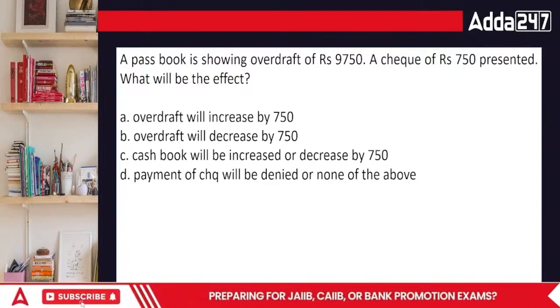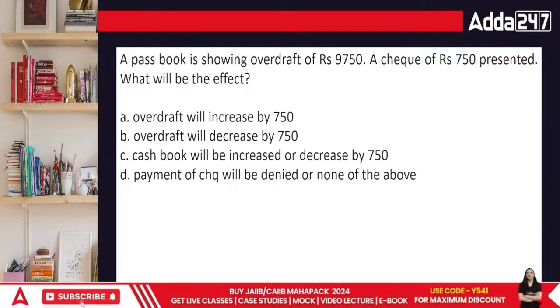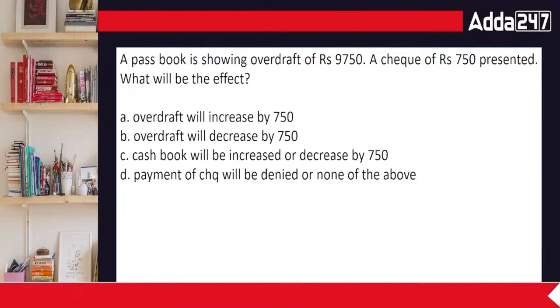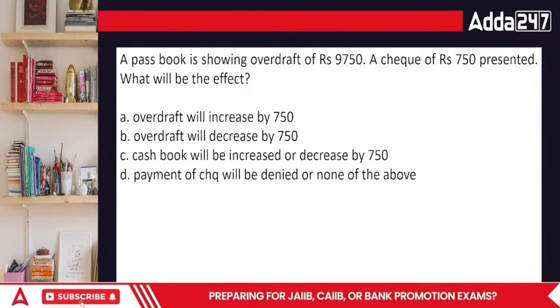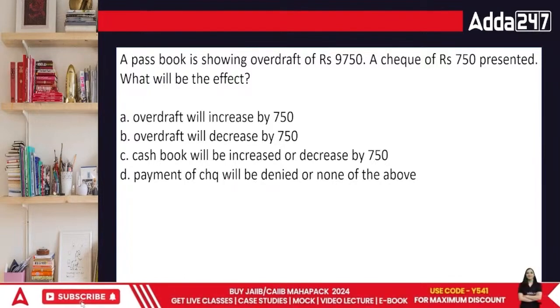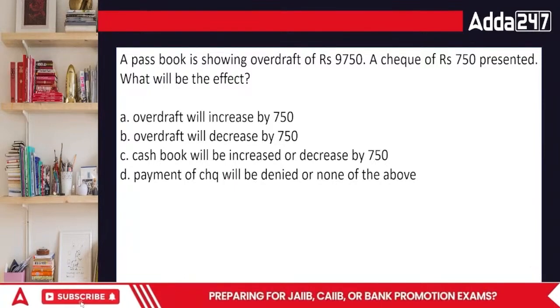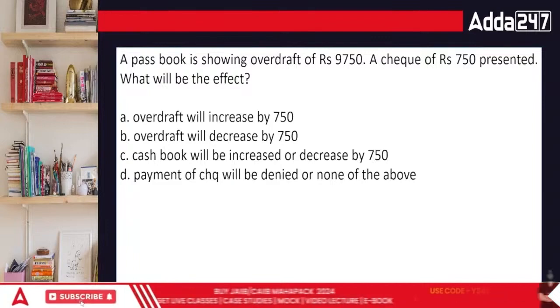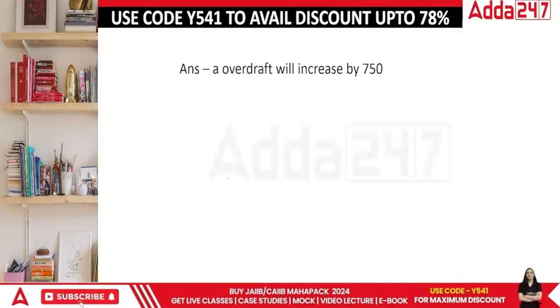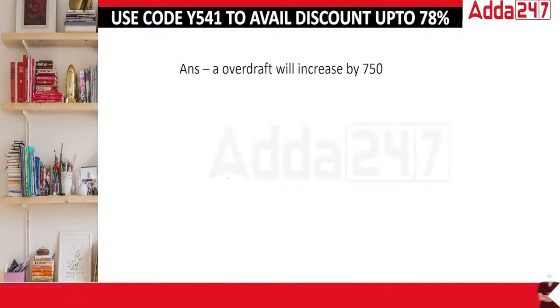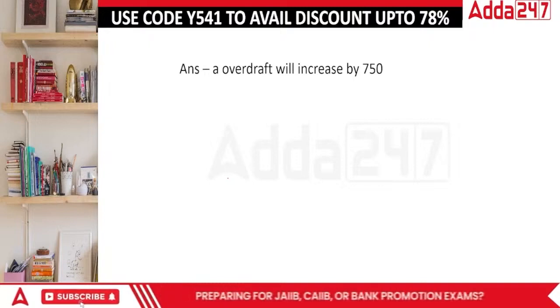There's a passbook which is having an overdraft. Matlab minus 9750 is there. If a check is presented, you deposit a check which is not received by them yet. But in this case, we have to reach from cash book to passbook. Everyone, what's going to be the answer? In this case, the answer is an overdraft will increase because in both the cases, we have more money getting down.